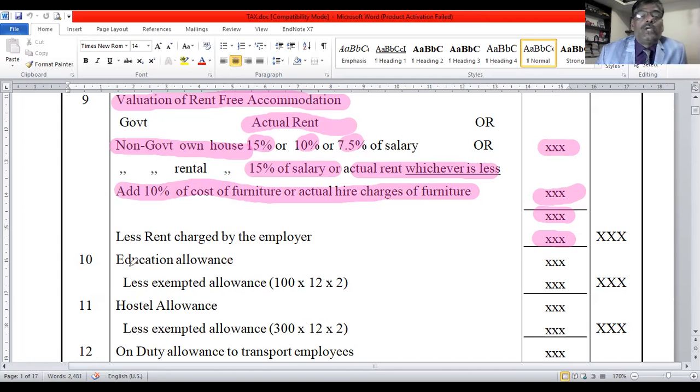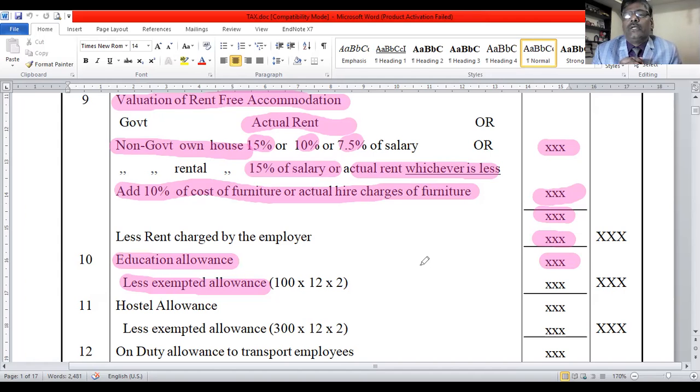Next is education allowance. Education allowance given by the employer to the employee, you take in the inner column. Less exempted: if there is only one son or one daughter, then 100 into 12 into 1 is the allowable deduction. If there are two children, 100 into 12 into 2 is the allowable deduction. If there are 3 children, then let us see here. Employer provided education allowance at the rate of 200 per month.